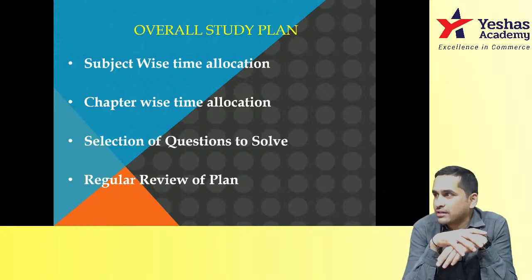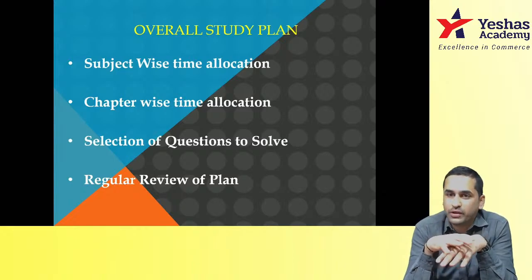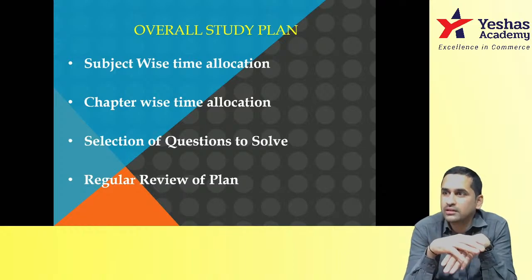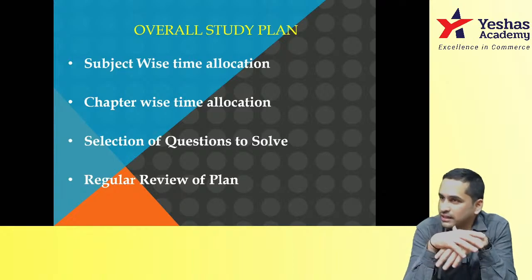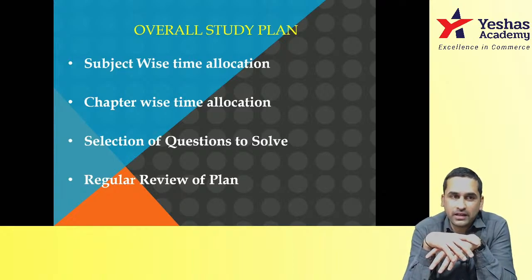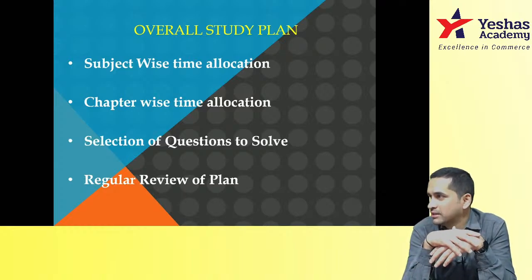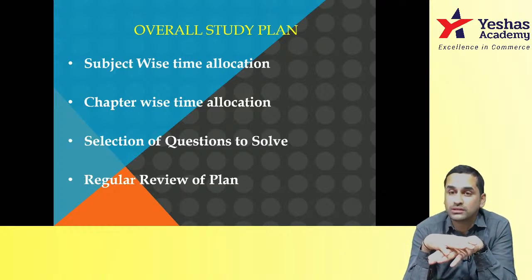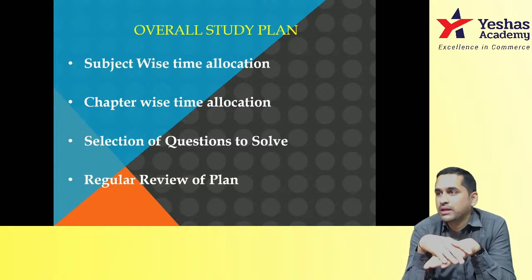Consider at least 10 hours only for studies from today, from tomorrow. 10 hours, this includes if you're attending regular classes. If you're attending 5 hours of class, then you have 5 hours to study. If you're not attending class, then the entire 10 hours is for self study. If you're attending class only for 3 hours, then the balance 7 hours is for your study. Minimum is the term that I said, not maximum. There's a minimum of 10 hours that you will have to plan, you'll have to slog. There is no other way.